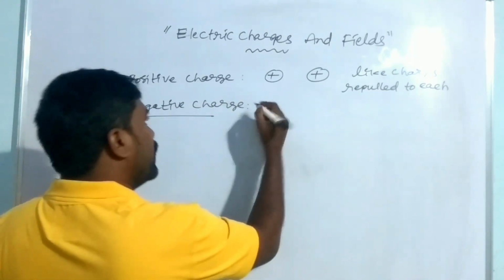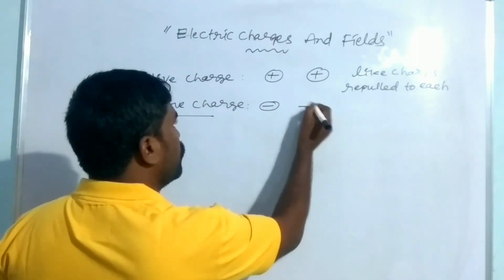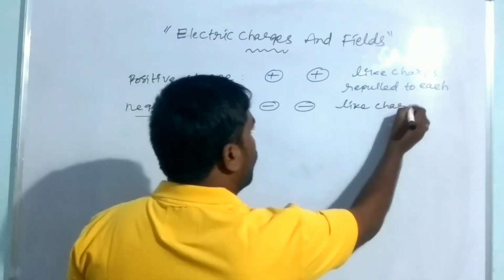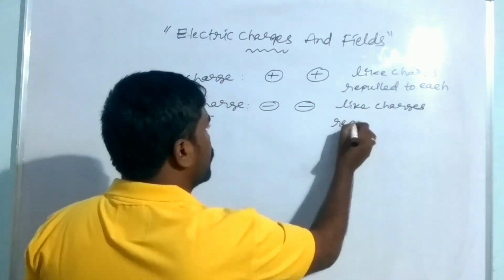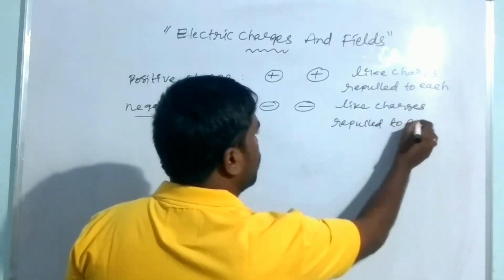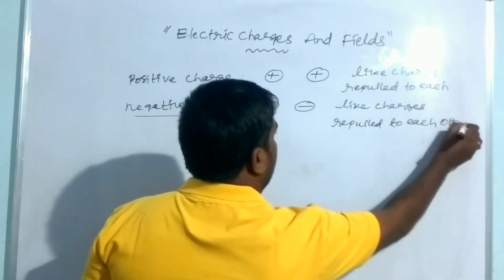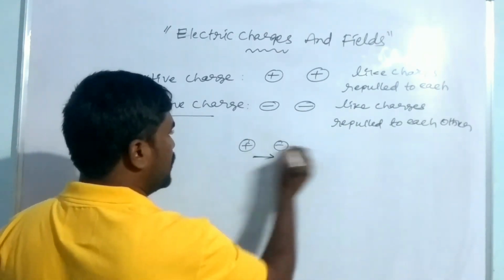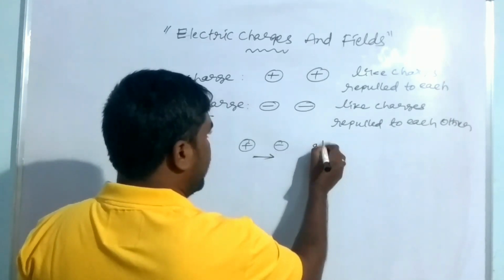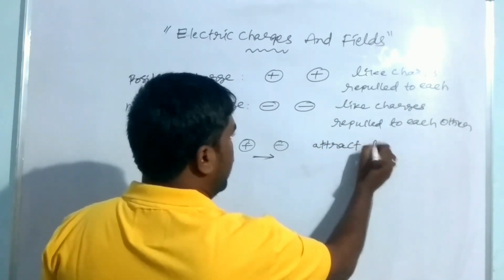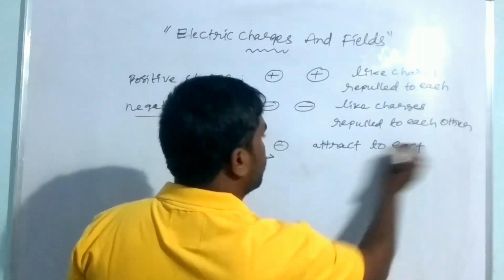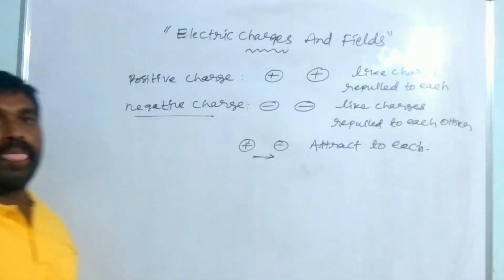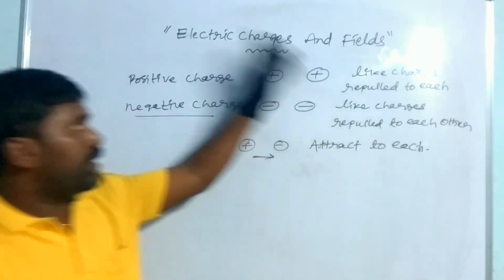If there are two negative charges, these are also like charges, and like charges always repel each other.